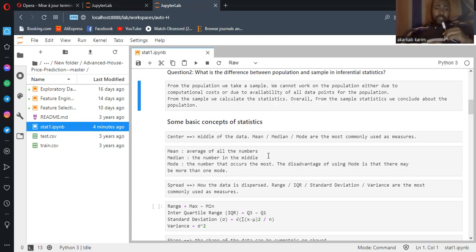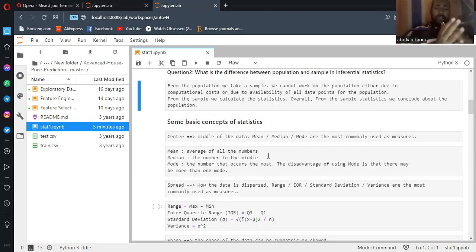Why are these measures important? Because in machine learning and data science in general, when we work on projects, we're going to face empty or null values. At this time, we need to build a strategy to handle all these missing values. To handle that, we use the mean, median, or mode. The disadvantage of the mean is that it is sensitive to outliers. I will show you what an outlier is. An outlier is simply a value outside the range of the data we have.